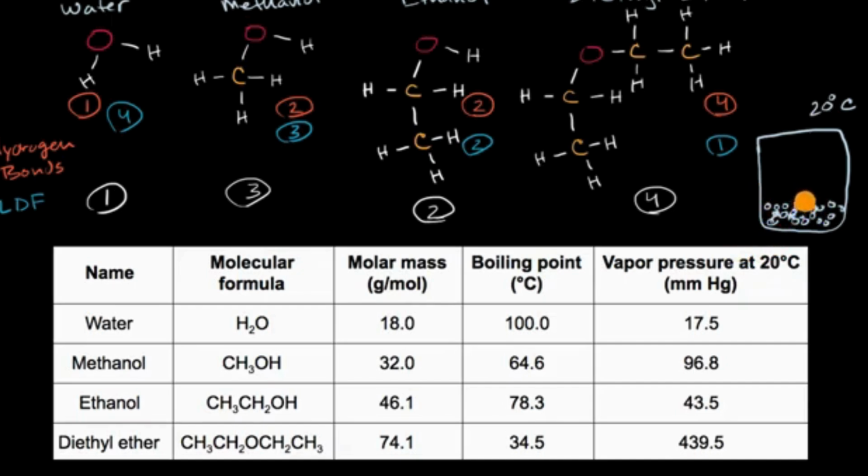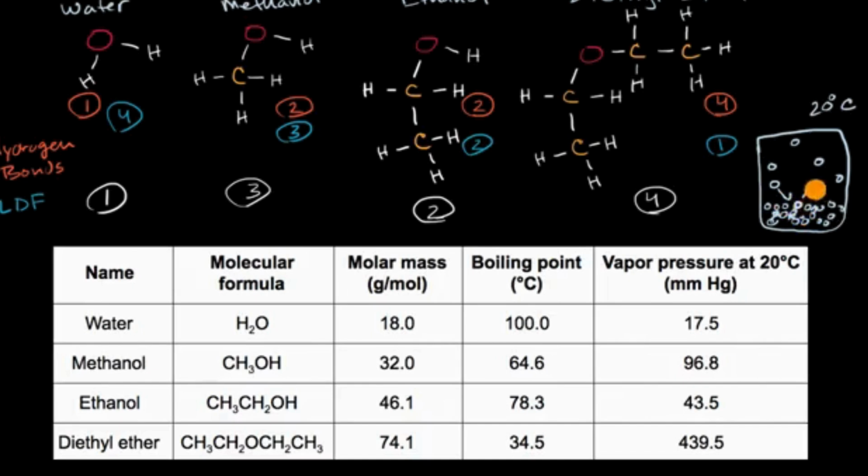The temperature you could view as a measure of the average kinetic energy of the molecules, but they're all bumping around into each other in different positions with different amounts of velocities and therefore different kinetic energies. And so every now and then you're going to have a molecule that has the right position and the right kinetic energy to escape and get into the vapor state, into a gaseous state. And so that's going to keep happening. But then the things that are in the gaseous state, every now and then they're bumping into each other and they're bumping into the sides of the container. And every now and then they might approach the surface with the right kinetic energy, with the right position, so that they get recaptured by the intermolecular forces and enter a liquid state.